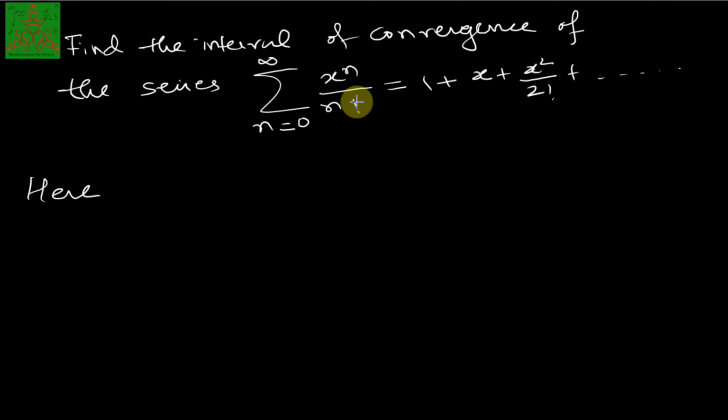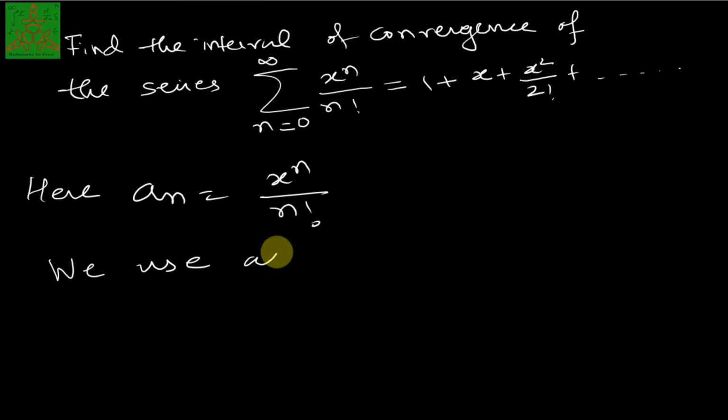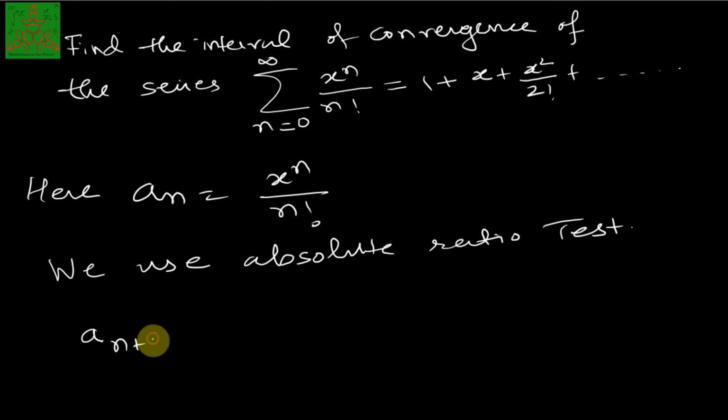Here we'll consider this whole value as a n, that is x power n upon n factorial, and we'll use the ratio test to check whether this series is convergent or not. So we use the absolute ratio test. For that we'll see what a n plus 1 is.